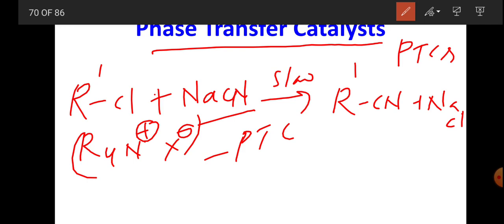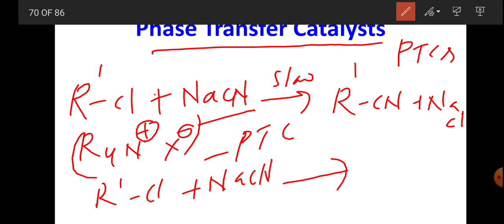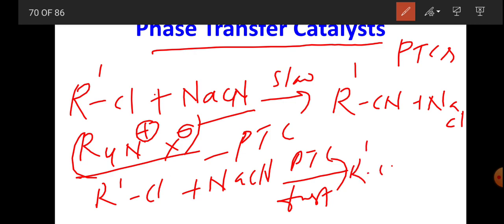So this reaction can be taken with R-Cl in the organic phase, and NaCN in the aqueous phase, in presence of PTC, that is R4N+ X-, and the reaction is very fast, giving RCN plus NaCl. This is the organic and this is the aqueous.